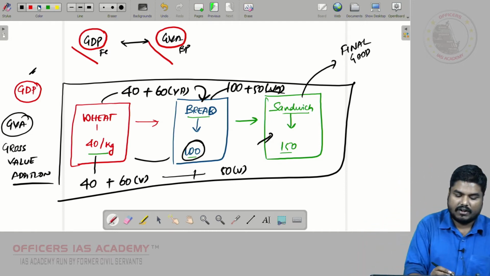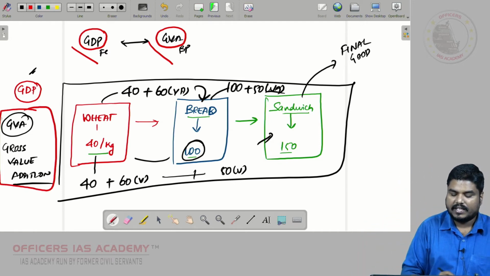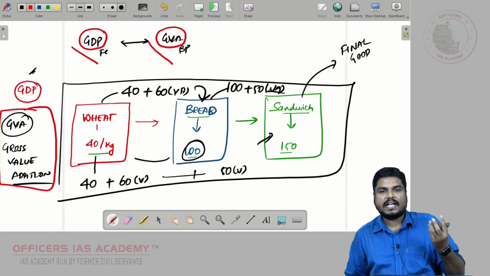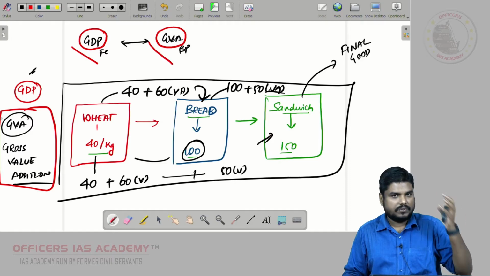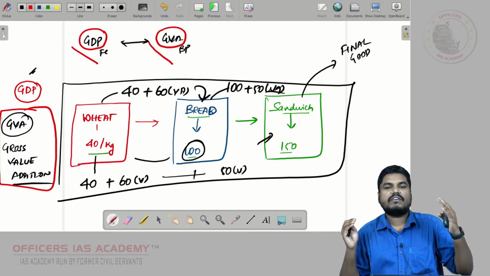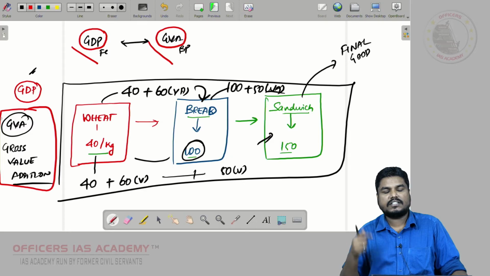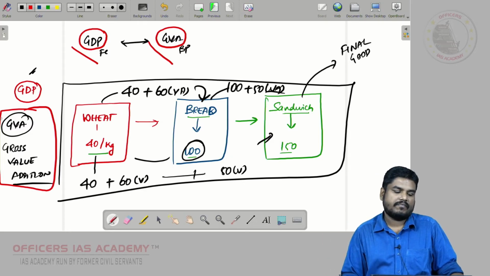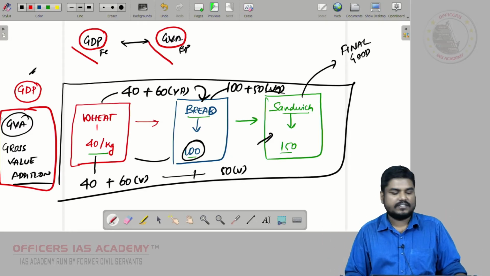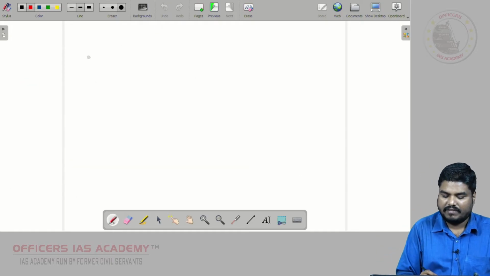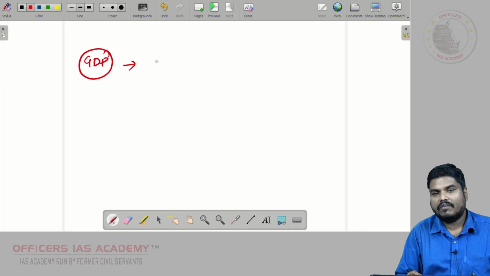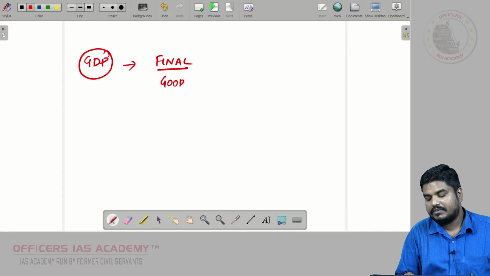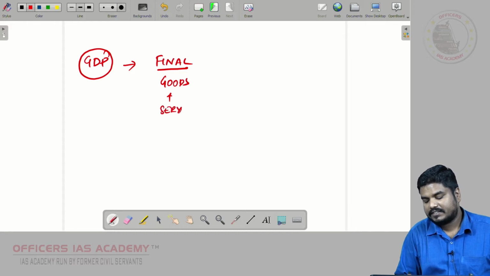So what is the gross value addition? It is the value addition made at every stage. You should also take input into consideration. To the input, you add all the value addition. Take value addition made in every stage. That is gross value addition, friends. If it is going to be GDP, it is the total value of all final goods and services.